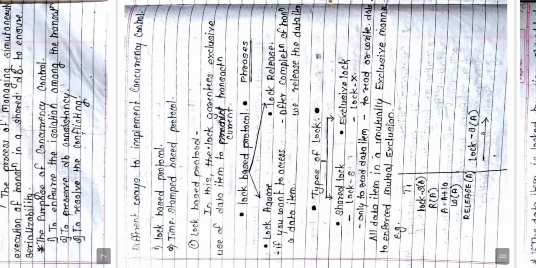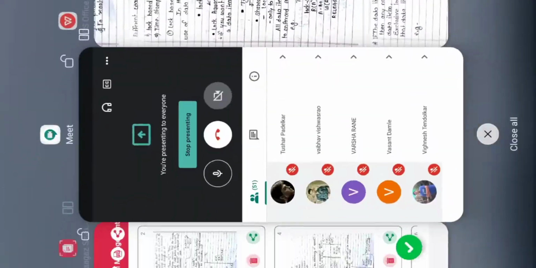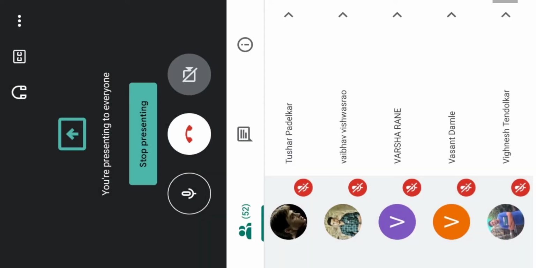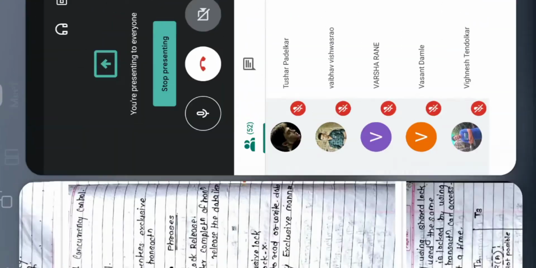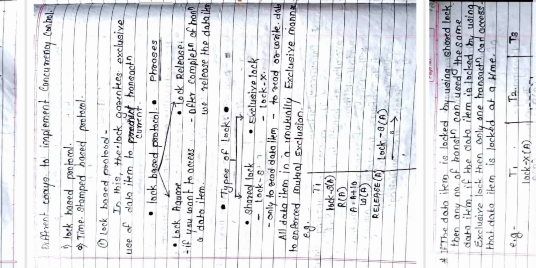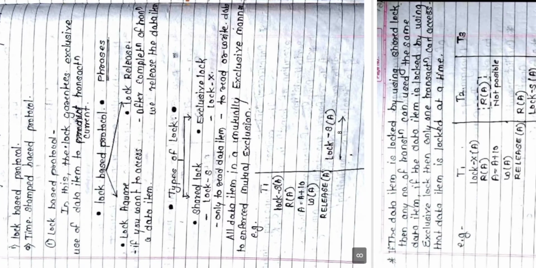Then we started with concurrency control. To control or maintain the concurrency, we have the lock based protocol and timestamp based protocol. Then we started with the lock based protocol. The lock based protocols have 2 phases: lock acquire phase and lock release phase. Whenever we want to access the data, we use lock acquire. Whenever we want to release, after the completion of the transaction, we release the lock of that particular data item.